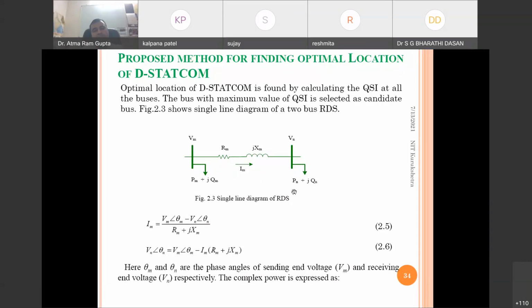We can calculate the current very easily: sending end voltage minus receiving end voltage, divided by the impedance in between. After calculating the current, we can find the receiving end voltage. These are the equations used to find the branch current and receiving end voltage.